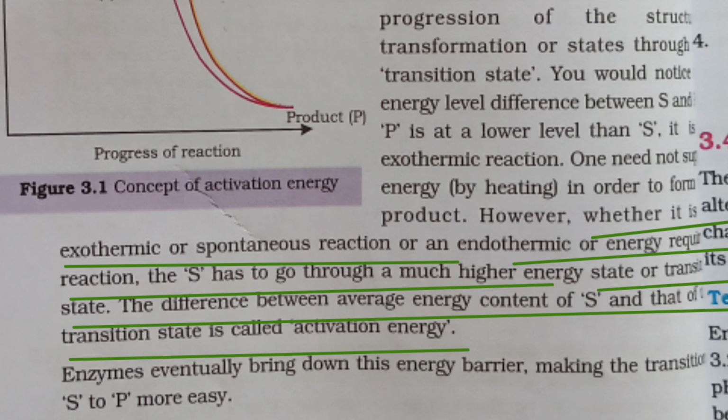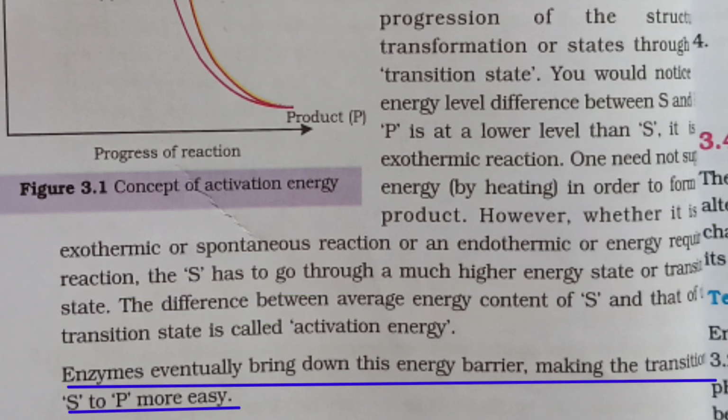Here there is the opposite mechanism, that is, a higher energy level of P and a lower level of S, where heating energy is required. This reaction is called endothermic. S has to go through a much higher state to reach the transition state. The difference between the average energy content of S and that of the transition state is called activation energy. Enzymes eventually bring down this energy barrier, making the transition from S to P easier.